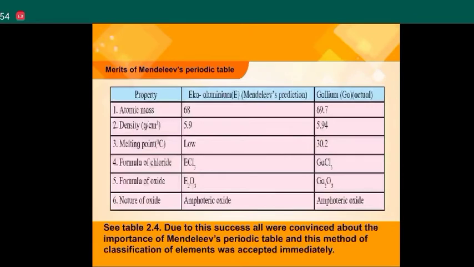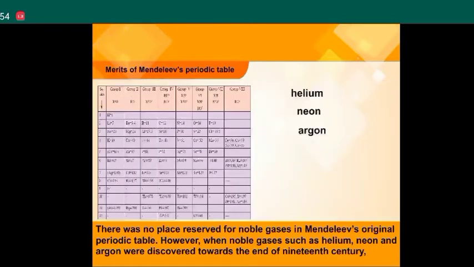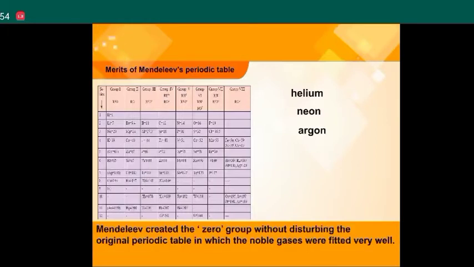Due to this success, all were convinced about the importance of Mendeleev's periodic table, and this method of classification of elements was accepted immediately. Point number 3. There was no place reserved for noble gases in Mendeleev's original periodic table. However, when noble gases such as helium, neon, and argon were discovered towards the end of the 19th century, Mendeleev created the zero group without disturbing the original periodic table, in which the noble gases fitted very well.